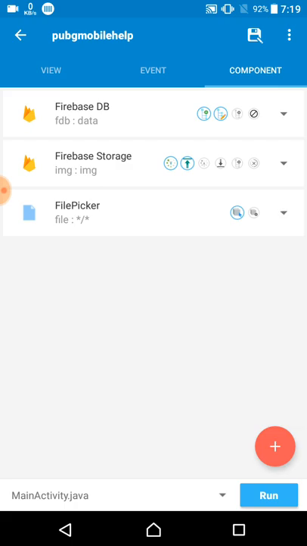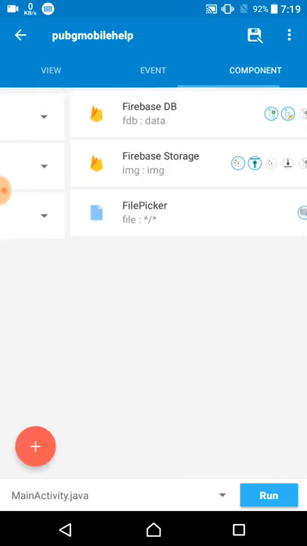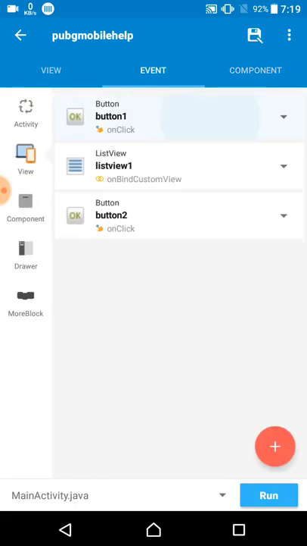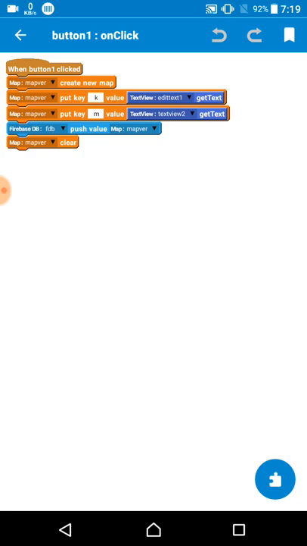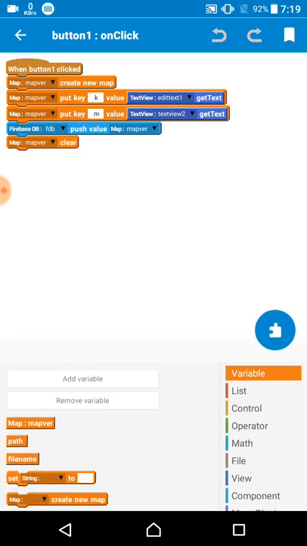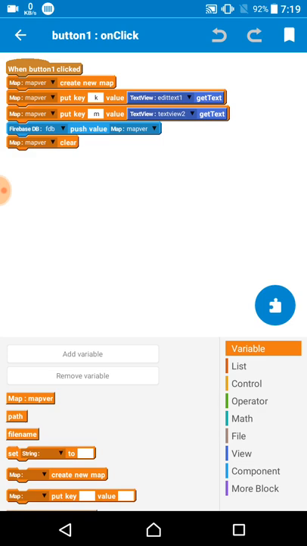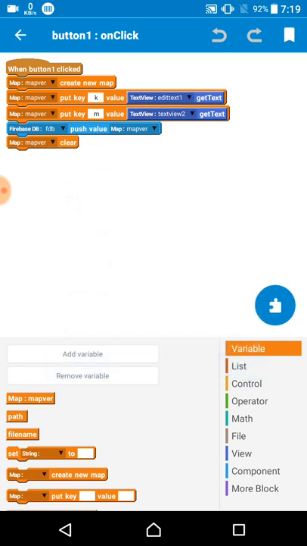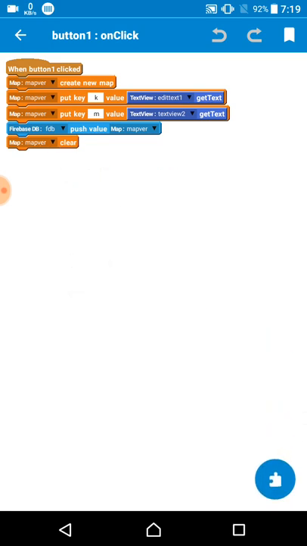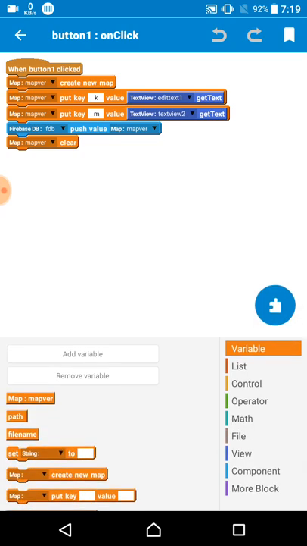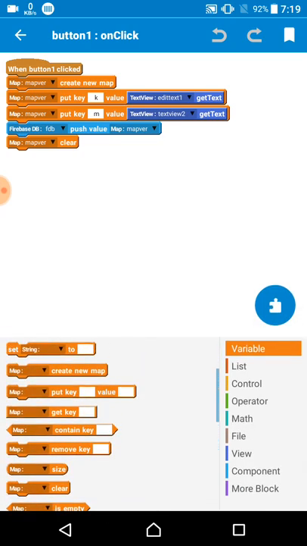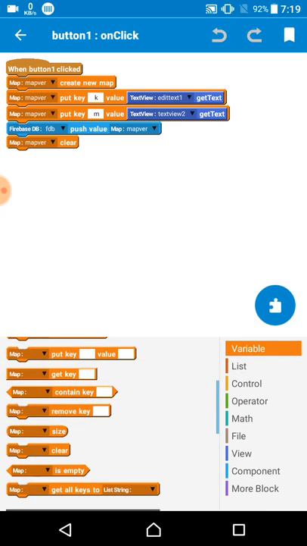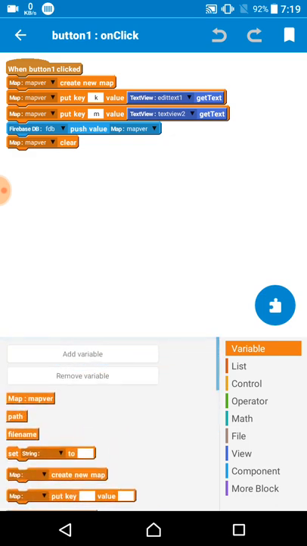After then come on the first button, or our second sending button. On the sending button, on the variable you want to create a variable of type map, map var. Then you find blocks like create a map, put the key, get the key, contains key, remove key, size and some things.